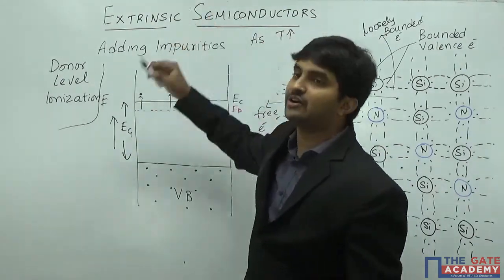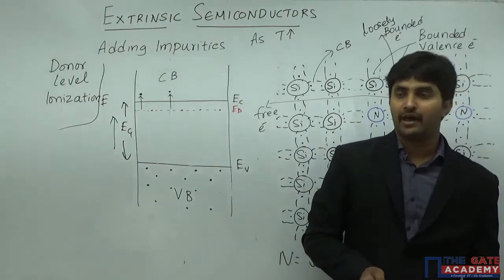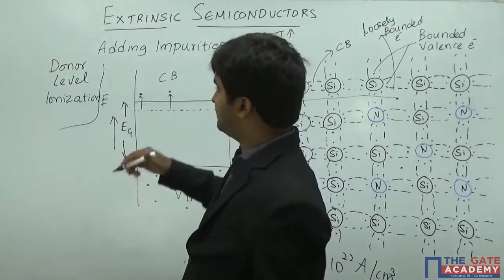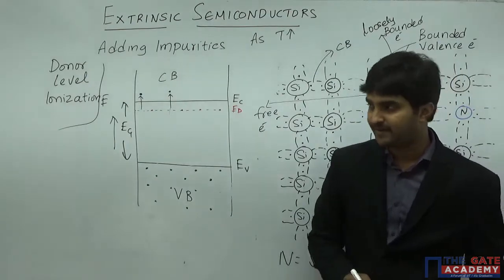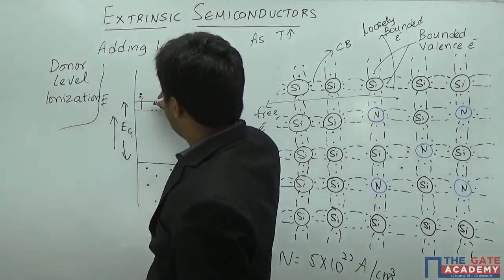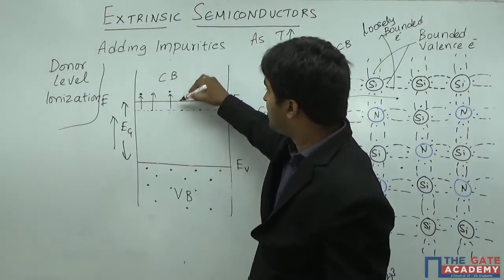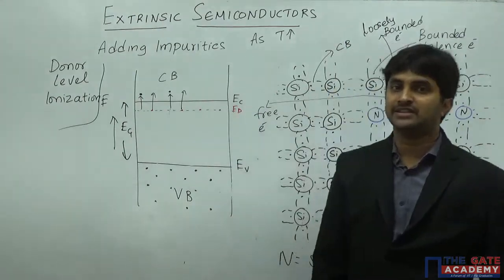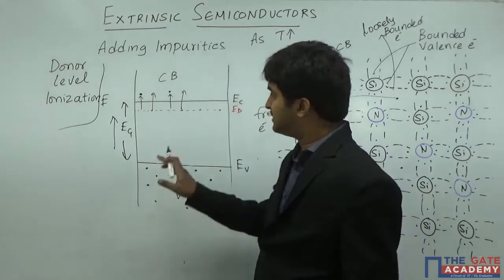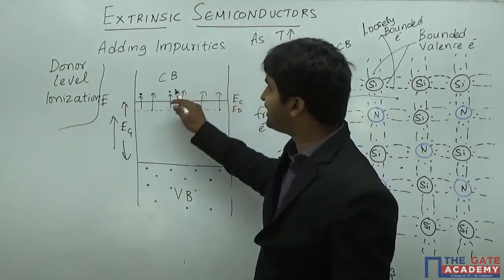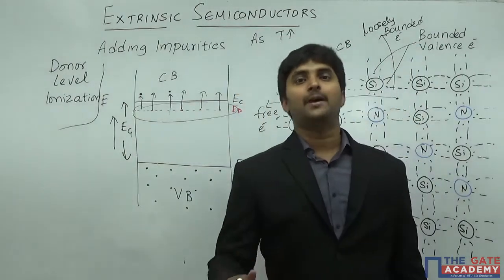So this particular process of an electron moving from the donor level into the conduction band is what we call donor level ionization. So this is going to happen inside a particular material. As you increase the temperature more and more, more and more electrons are going to move from the donor energy level into the conduction band. And after some time, you can observe that the donor energy levels present here are going to become completely empty.